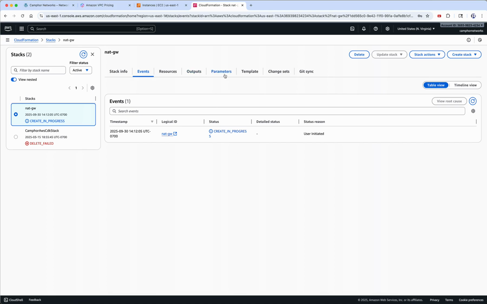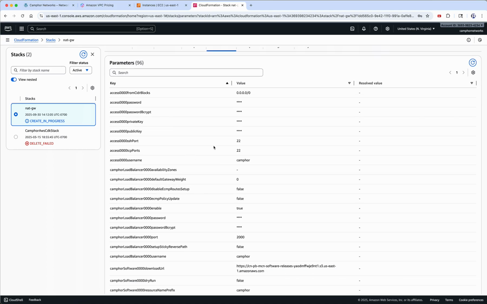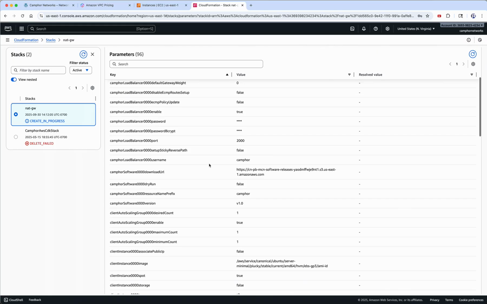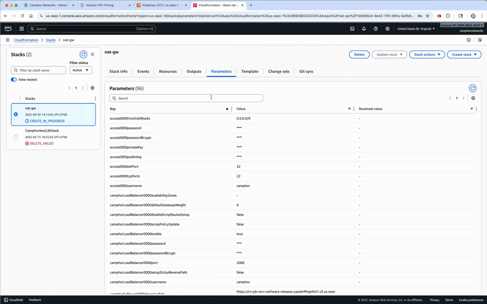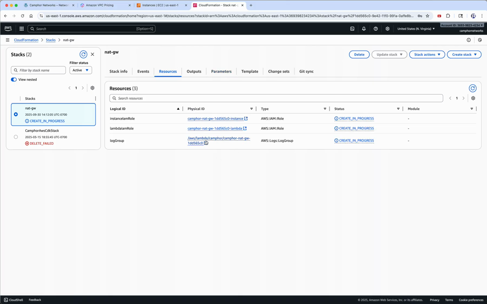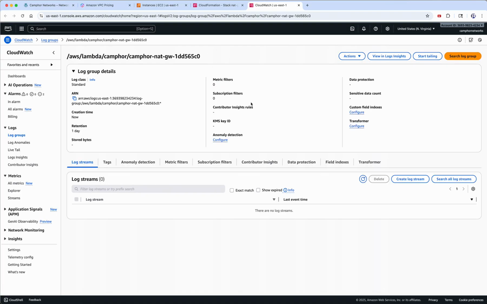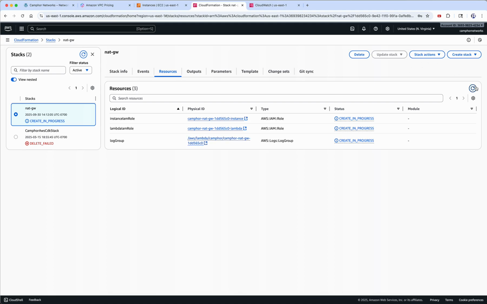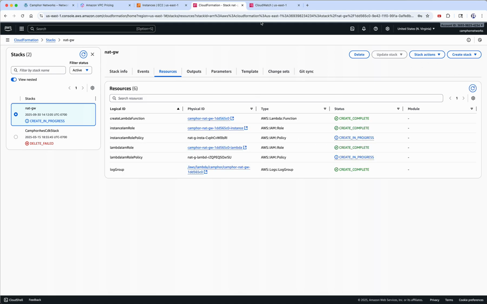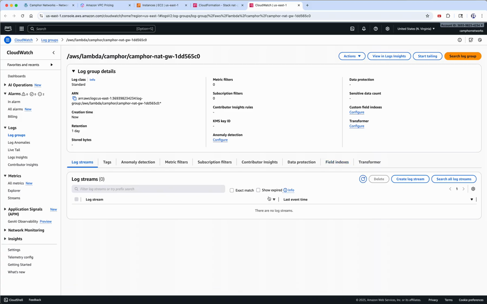It's very simple. As you see, these are the bunch of parameters that we have configured. We have kept pretty much most of them default, except for a few of them. Now it starts processing. We're going to get some resources configured, and it usually takes around 5 minutes to complete, which is comparable to a NAT gateway startup from AWS, which also typically takes 5 to 10 minutes to complete. Let's make sure that we also get the logs. That will happen once the basic Lambda functions are created. So yeah, the Lambda function is created. We should see the logs here soon.